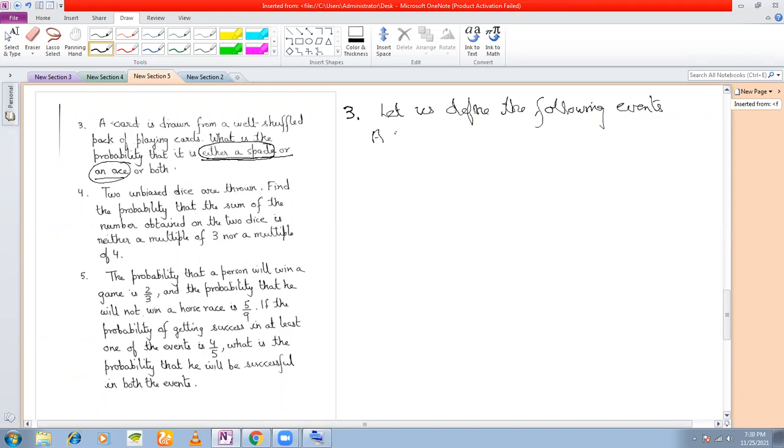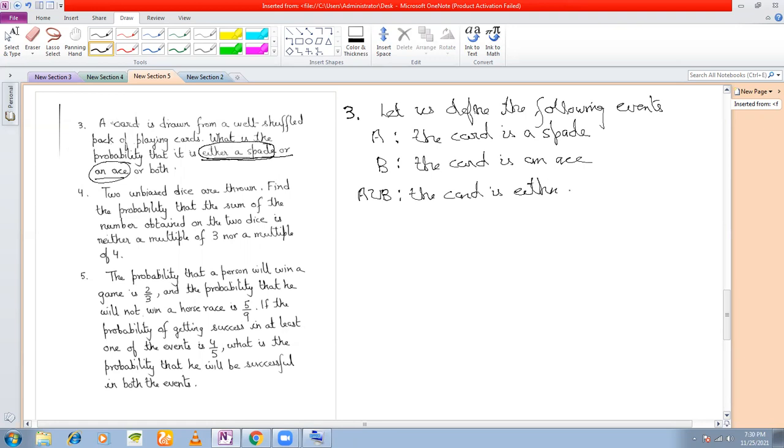A is the event: the card is a spade. First part of the question. B is the event: the card is an ace. Now, what is A union B? This is the given question: the card is either a spade or an ace or both.